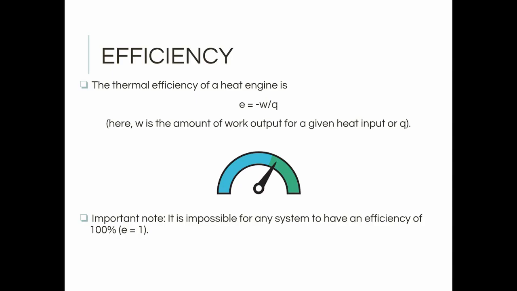Now getting on to efficiency. The thermal efficiency of a heat engine is as follows in this equation. The efficiency equals negative W divided by Q, which is the amount of work divided by heat. An important note, it's impossible for any system to have an efficiency of 100% or E equals 1. This is an ideal situation, but we can't really reach that.